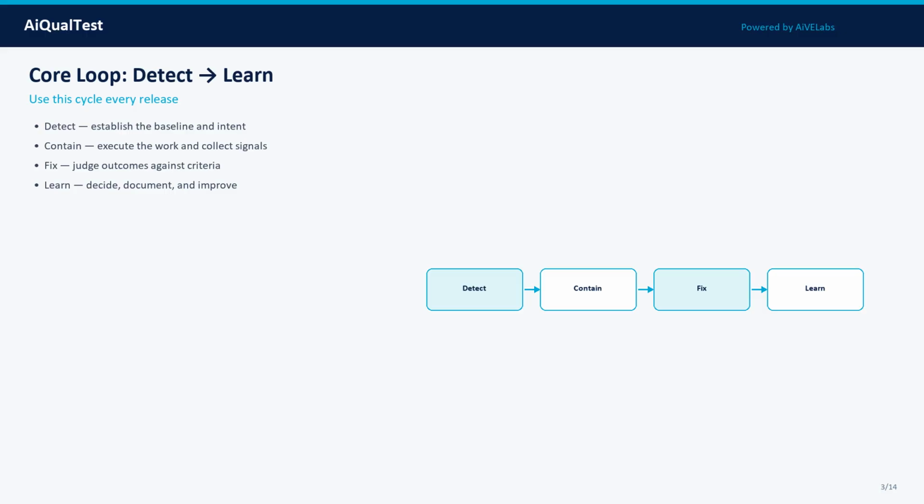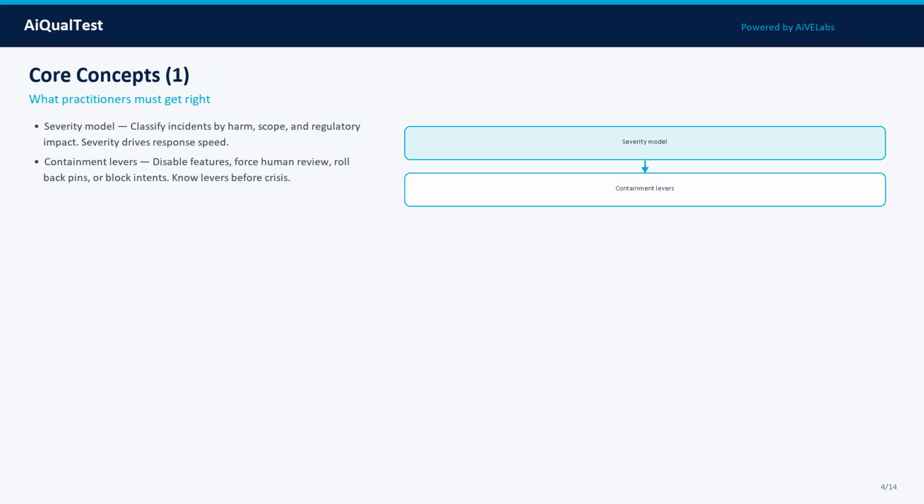Core concepts come next. Do not memorize jargon, operationalize each idea into cases, metrics, and gates. Concept 1: Severity Model. Classify incidents by harm, scope, and regulatory impact. Severity drives response speed. In practice, treat this as a measurable property: define what good looks like, attach evidence, and track it across model, prompt, data, and tooling changes.